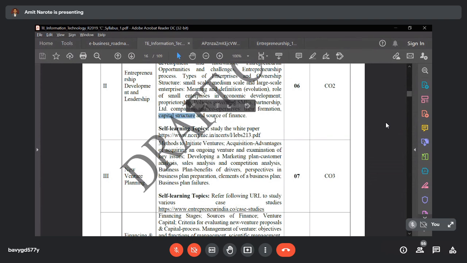And finally, the source of finance. Whenever a company is registered as a cooperative, the owner of the organization is the public. Like cooperative banks, you have heard the name cooperative banks, cooperative society. Whenever you live in a building with multiple flats, all the flat owners have equal rights to the society.